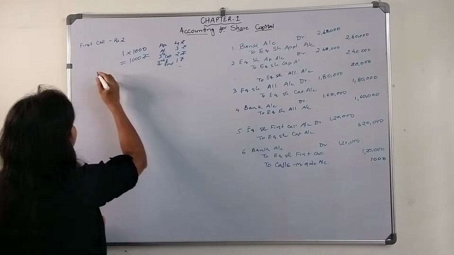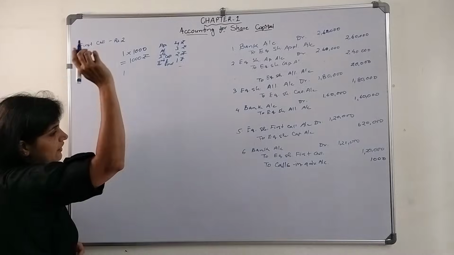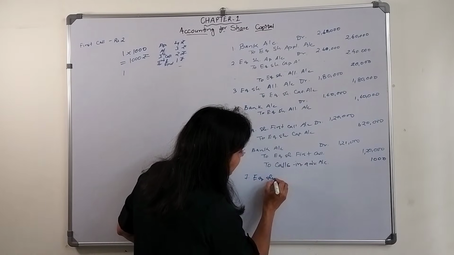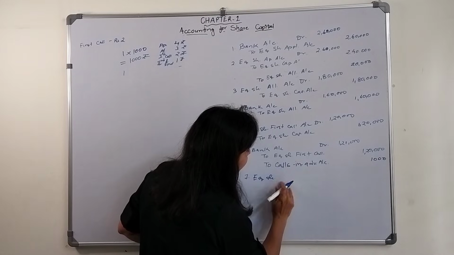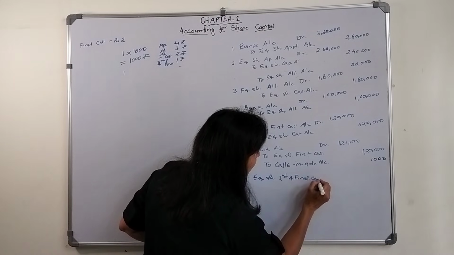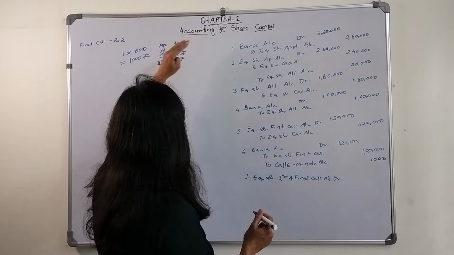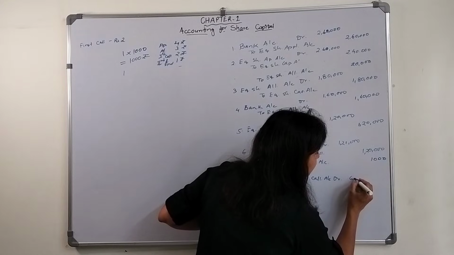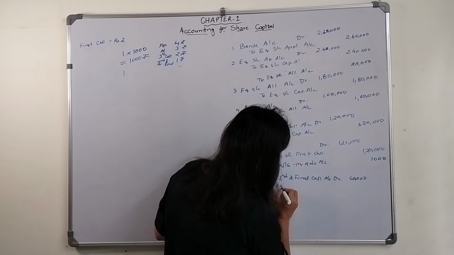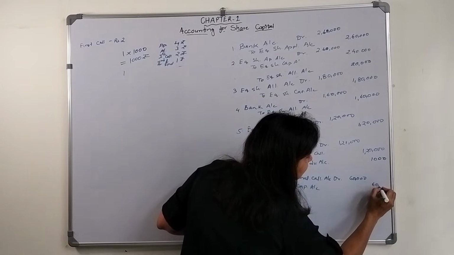The same. For the second and final call, they are asking 1 rupee from 60,000 shares. 1,000 have already been paid first, and the amount will become due. So equity share second and final call account debit, 60,000 shares into 1, that is 60,000 rupees, to equity share capital account 60,000 rupees.